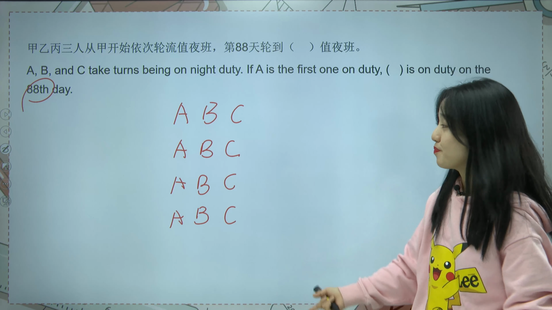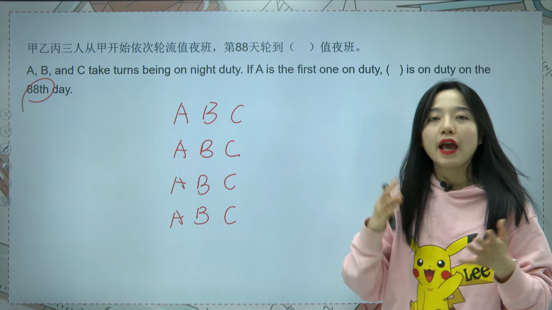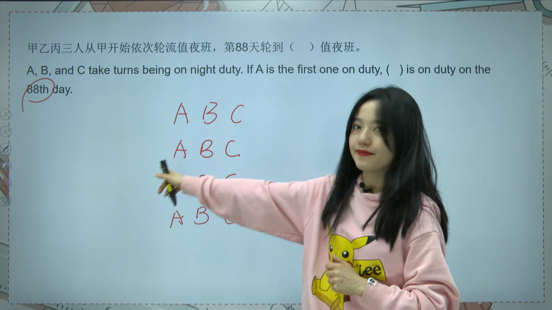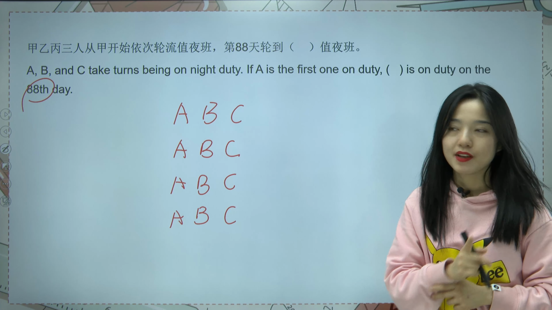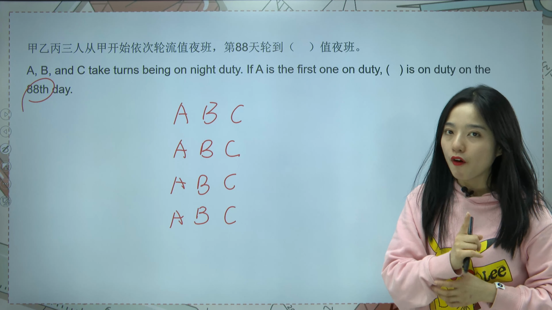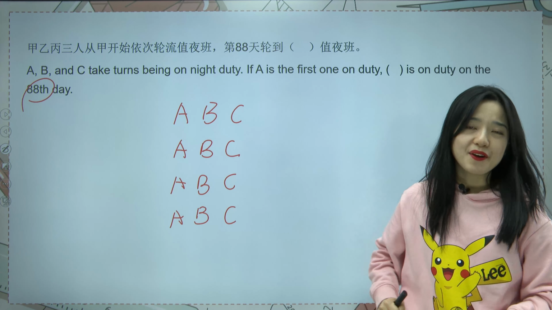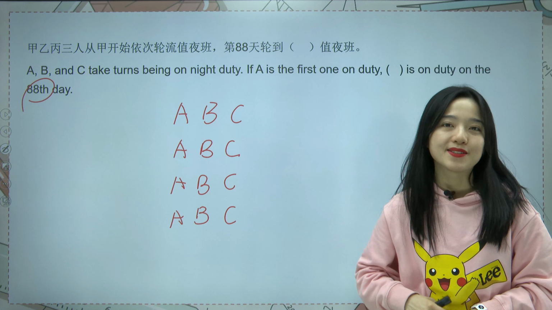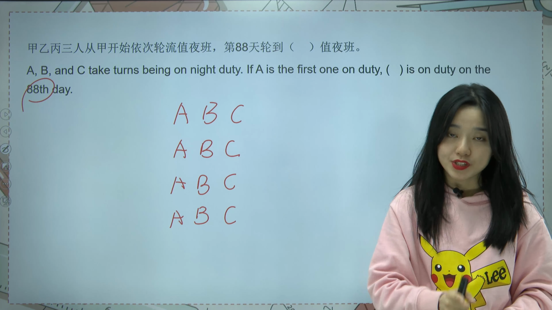For example, if I ask you, in the 3rd cycle, and at the first place, who is on duty? A. In the first place of the 5th cycle, who is on duty? Still A. In the first place of the 15th cycle, who is on duty? Still A. As long as you know the place, you can know who is on duty, because all cycles will repeat in the same order.